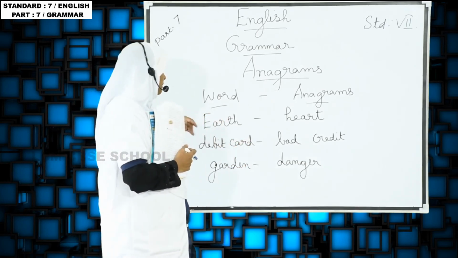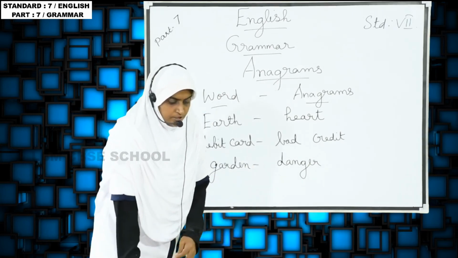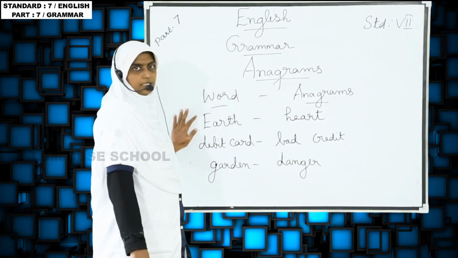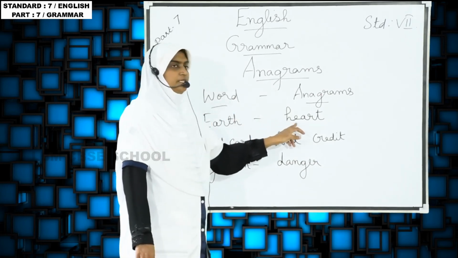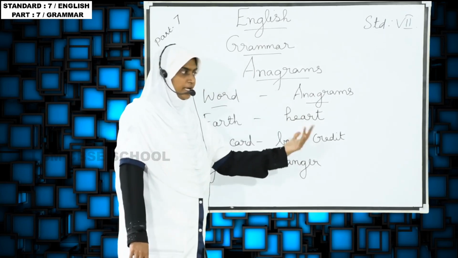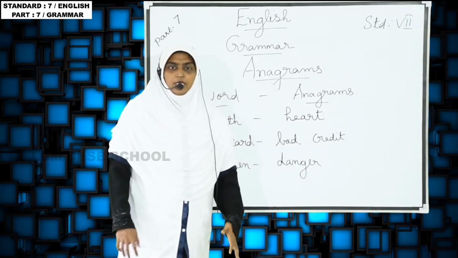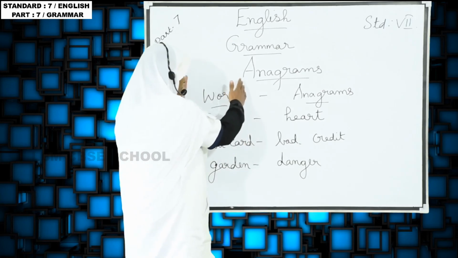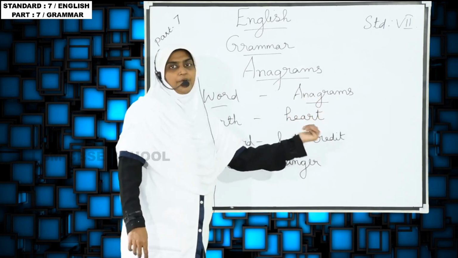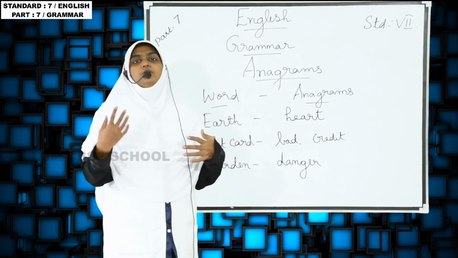Understand? So what are the words we have seen? Shall I tell you again? Example, earth. Earth we are rearranging and it gives us heart. Debit card we are rearranging and it becomes bad credit, and garden becomes danger. The whole original word we call a word only, and when we rearrange it we call it an anagram. There are not only one word, there are so many words like this.